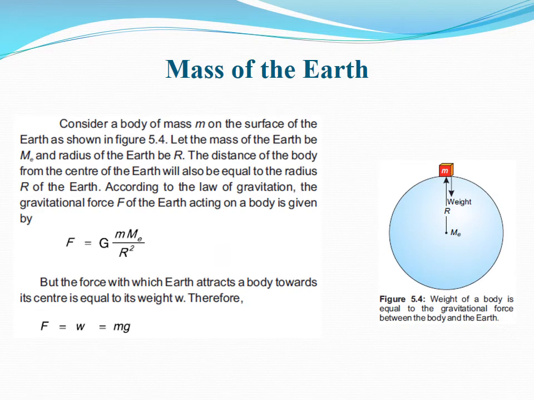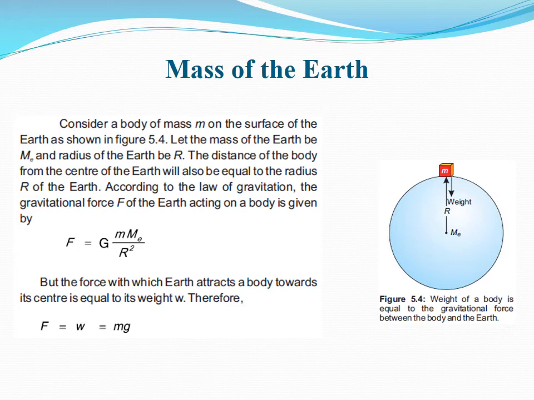Now we are going to find the mass of the Earth. Dear students, in this figure 5.4, you are seeing a mass m placed on the surface of Earth, and it is at a distance capital R, which is the radius of the Earth, from the center of Earth. Consider a body of mass m on the surface of the Earth as shown in figure 5.4.